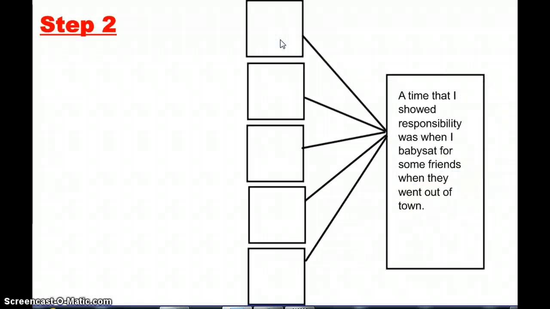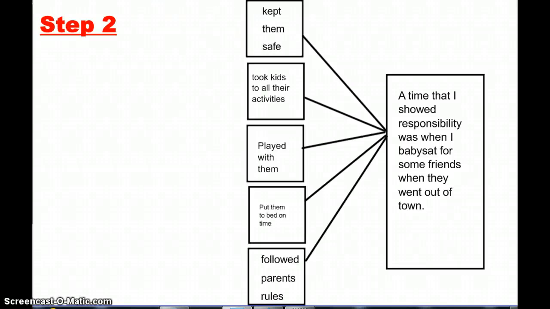Now, I'm going to brainstorm some thoughts on that too. So I'm going to pause for a second and type that in so I don't take a lot of time and it'll just show up. Okay, so I have my chart filled in, and this looks similar to a multi-flow map, but this is called a one-sided multi-flow map. If you notice, I have a time that I showed responsibility was when I babysat for some friends when they went out of town. So I thought I could elaborate on that by saying that I kept them safe, and by them I'm talking about the kids. I took kids to all their activities.